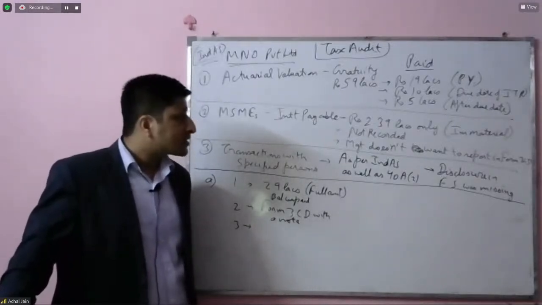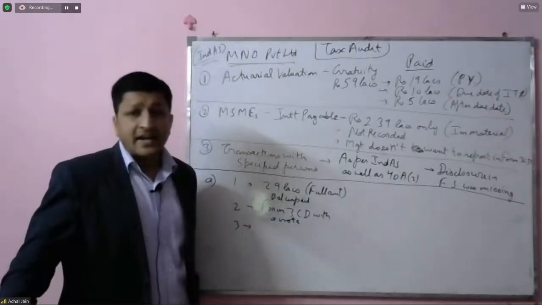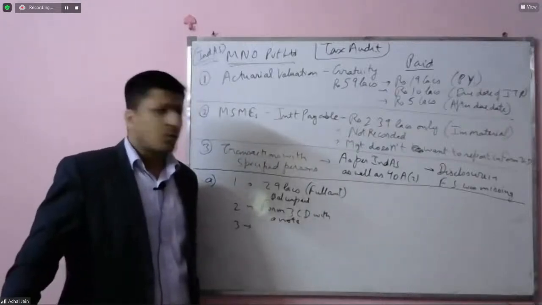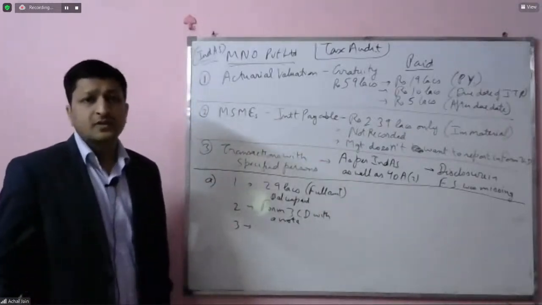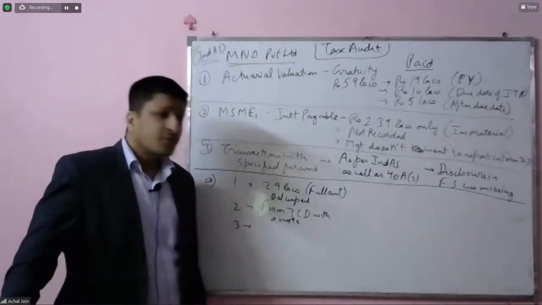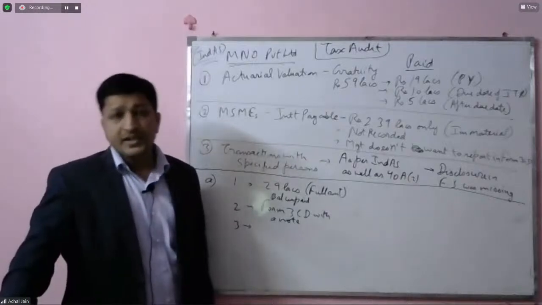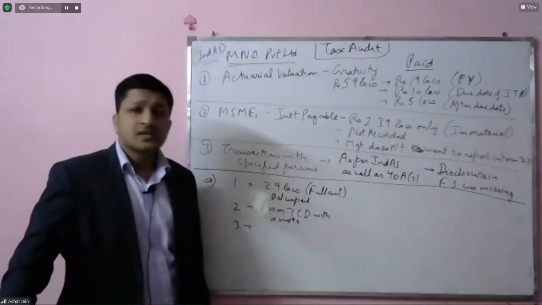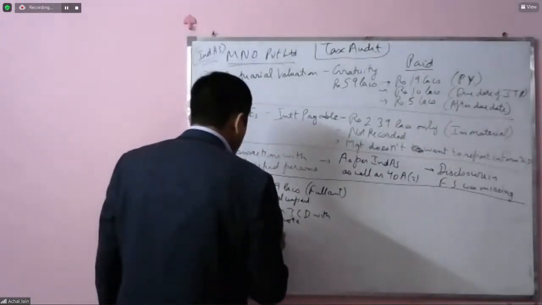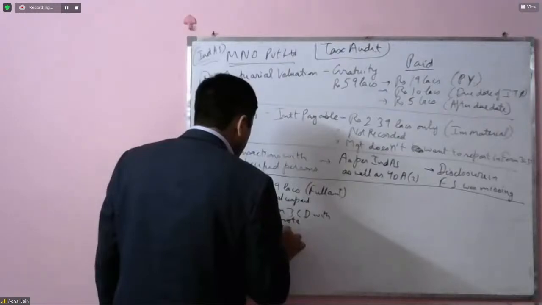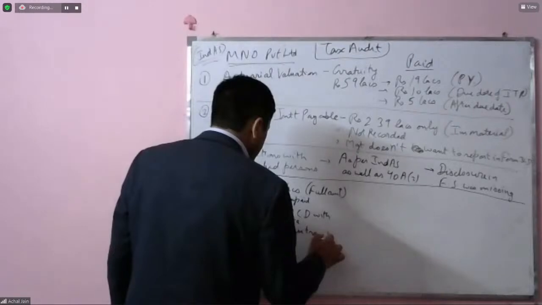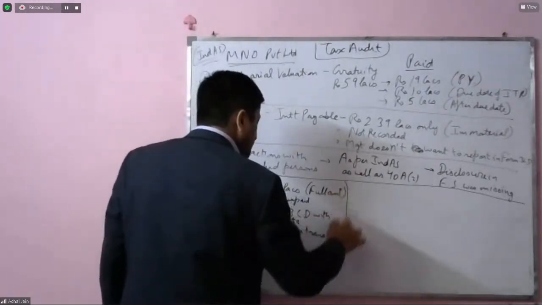If the basis happens to be the financial statements, even though those are audited and we understand something is missing over there, but the tax auditor believes that should form part of Form 3CD, then such an amount is required to be captured. Okay, so report these transactions. So this is option number 1.